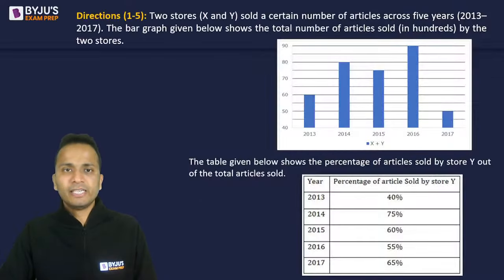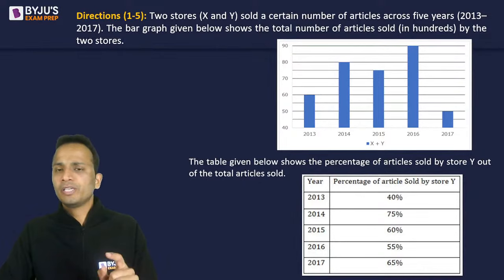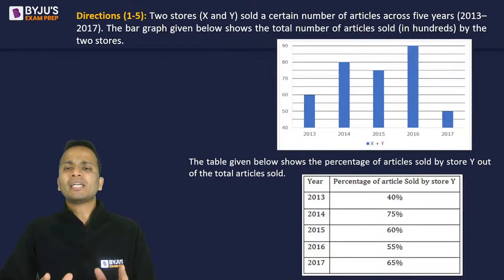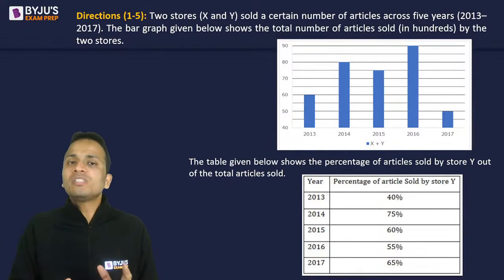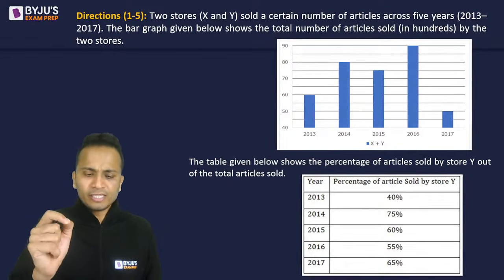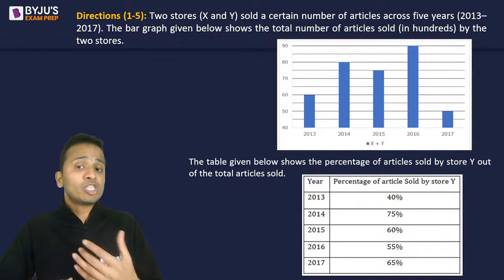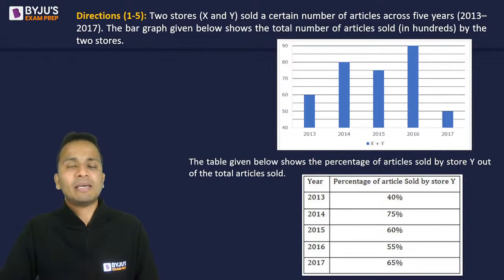Now in the first set there are two charts which are given to you. So there is one bar chart and one table. Now using this bar chart and table, try to segregate the data. So let us see what is given in this question and how to basically start, like what should be our first step in this type of question.